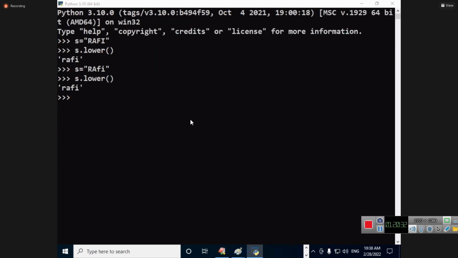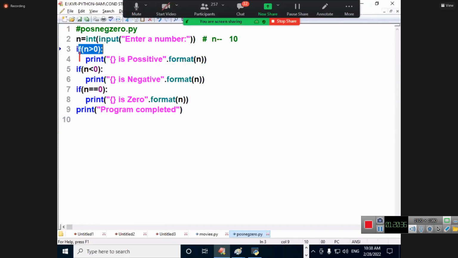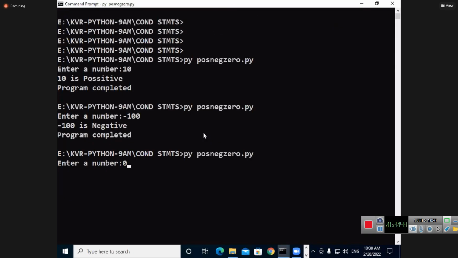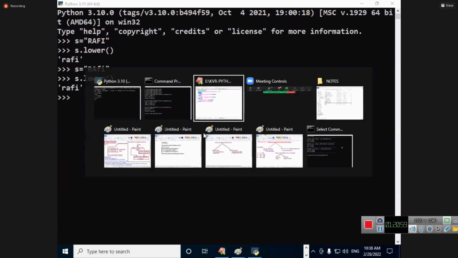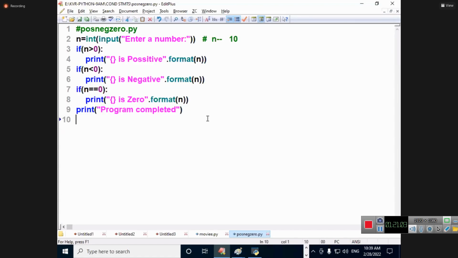Next, the last is called what? 0. 0 greater than 0, false. False means what? The else statement. 0 less than 0, else statement. 0 is equal to 0, executed. And the next is program completed. See that now? Eyes go for that and say that 0 is 0. Program completed. Is it understandable? Easy or difficult? Easy. So here I am using the simple if statement. Finished.